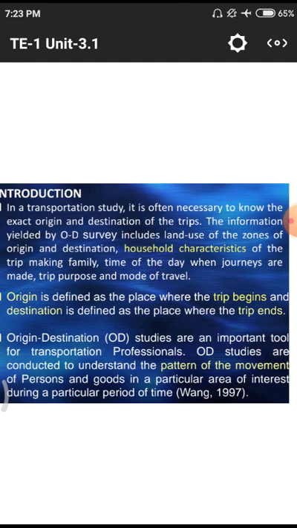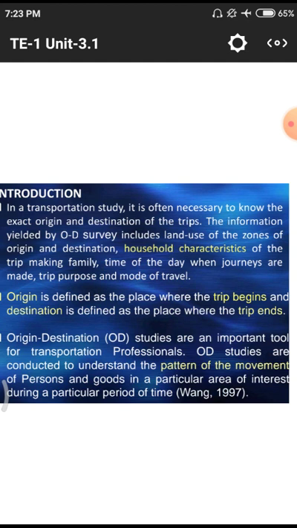Next one, origin is defined as the place where the trip begins. That means where the trip begins. Normally trips begin from their home. If there is a family journey, the trip begins from their home itself. And the destination is defined as the place where the trip ends.